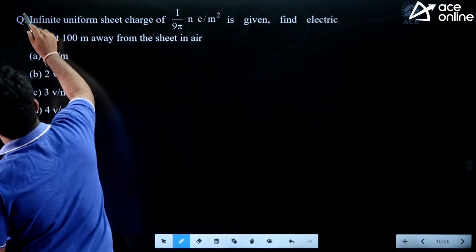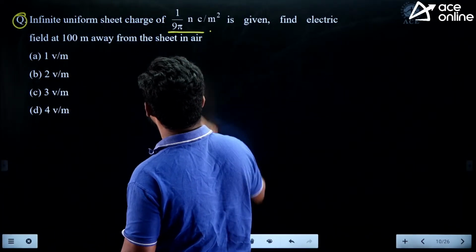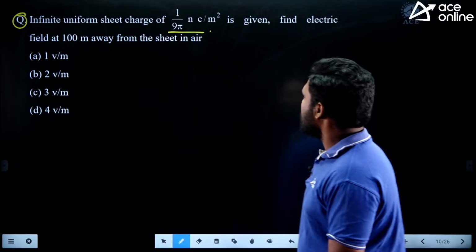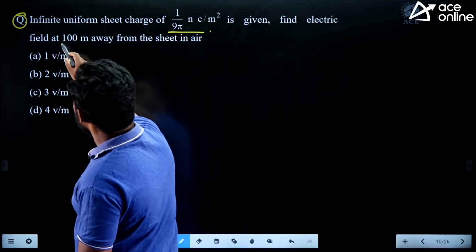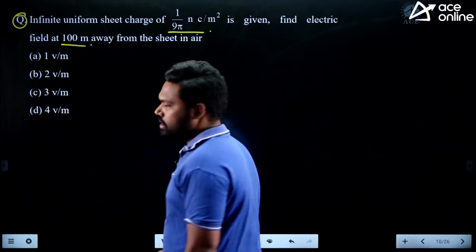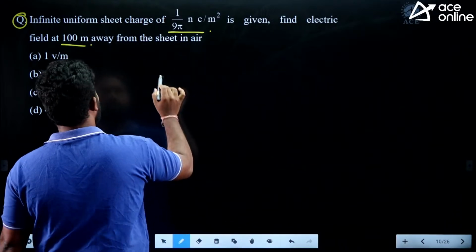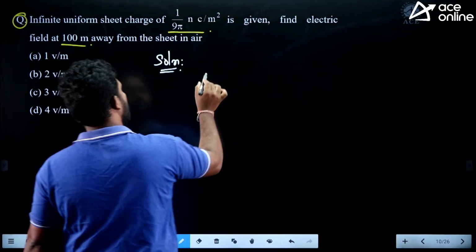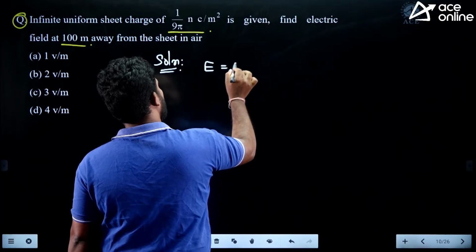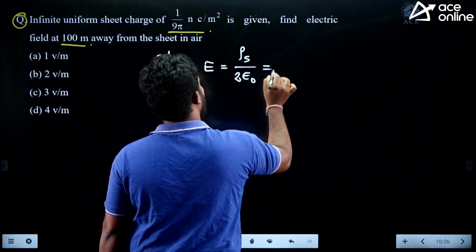Next question, guys. Infinite uniform sheet charge of 1 by 9 pi nanocoulomb per meter square is given. Find the electric field at 10 meters away from the sheet in the air. So it is asking what is the electric field due to an infinite sheet. So what is the formula? Electric field due to an infinite sheet is E equal to rho s by 2 epsilon naught. What is this rho s?